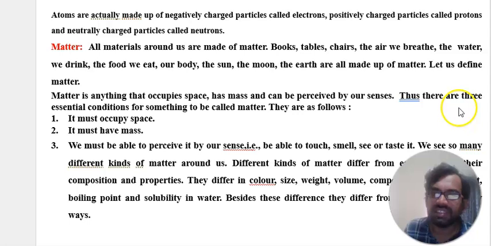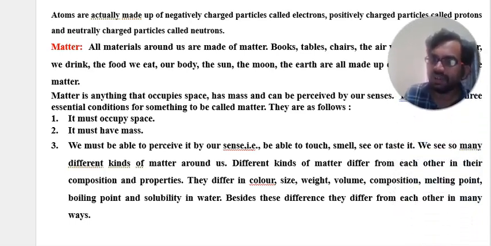Thus, these three essential conditions for something to be called matter are as follows. It must occupy space, it must have mass, and we must be able to perceive it by our senses, like being able to touch, smell, see and taste. So we see so many different kinds of matter around us.